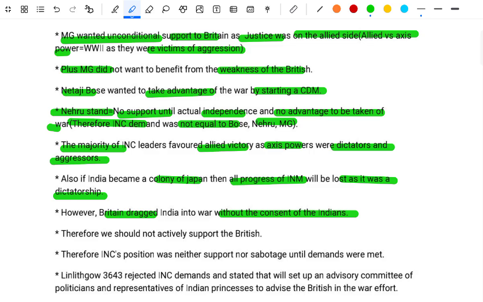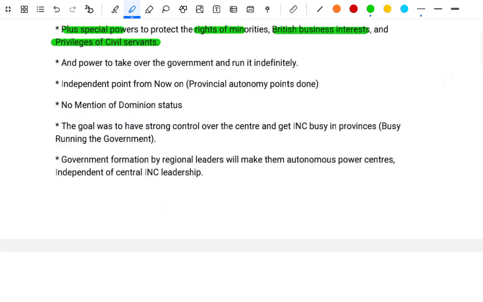Therefore, we should not actively support the British. The INC position was neither to support nor to oppose until the demands were met, and to take over the government and run it indefinitely. The independence point from now on, the provincial autonomy points, were done.